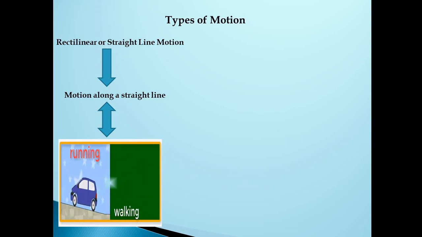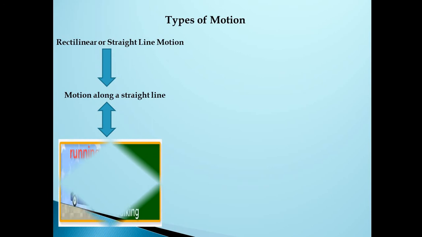Let us see an example. You can see the car moving in a straight line path. The motion of this car is in a straight line. This is an example of rectilinear motion. You can see another example: a person walking. The person is walking straight, the path is straight. The walking of a man in a straight line is a rectilinear motion.